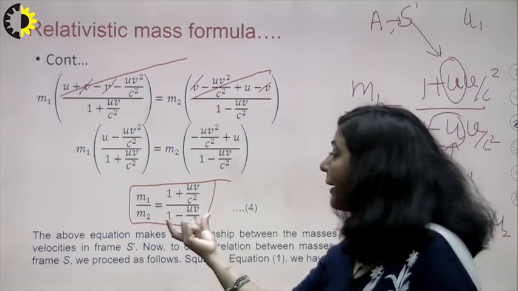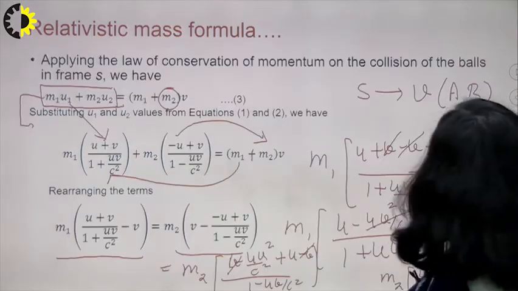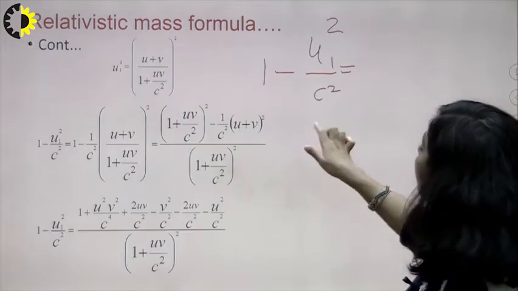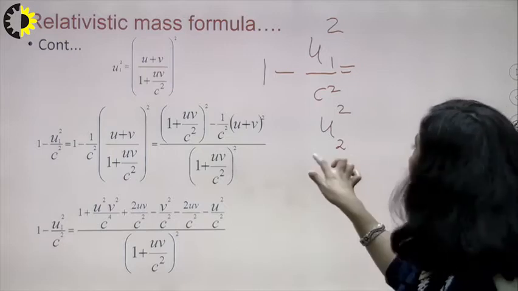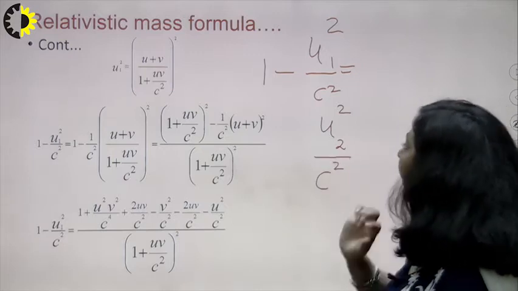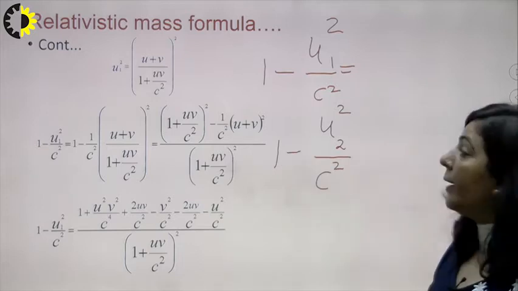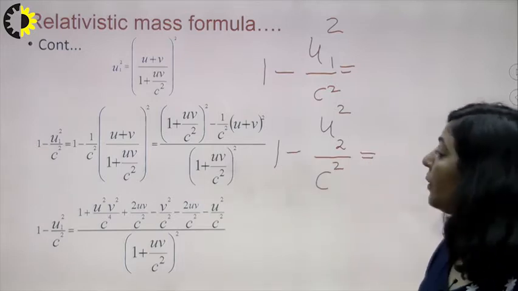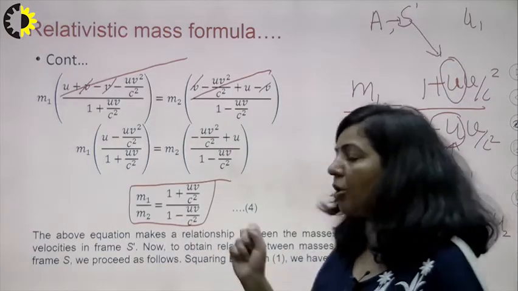And if you want to get the value of this denominator, then you will take u2, take the square of that, divide it by c square, and then subtract it from 1. After simplifying, you will get the value of the denominator.